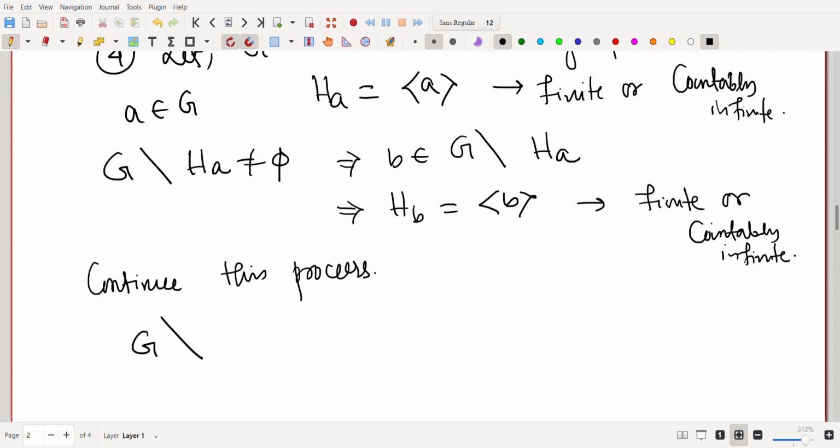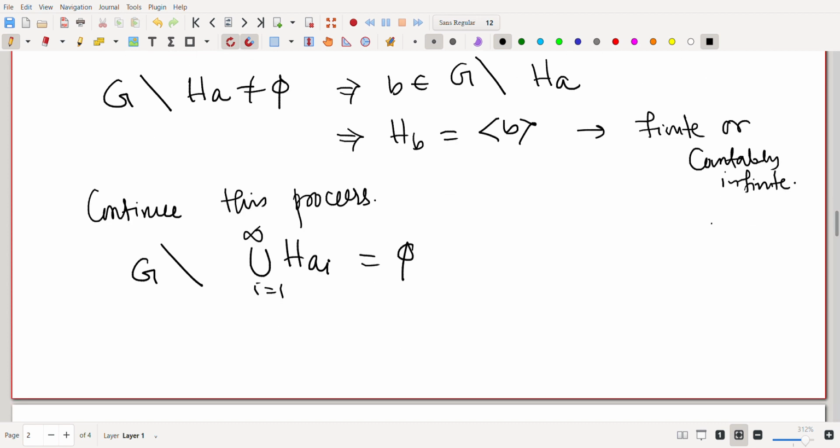So if G minus the union of H_{a_i}, i equal to 1 to infinity, is empty. That means if in this process we end up with countably many subgroups, then this must be empty, because until it becomes empty, we will continue this same process, right? So then this will imply G equals the union of H_{a_i}, i equal to 1 to infinity, right?